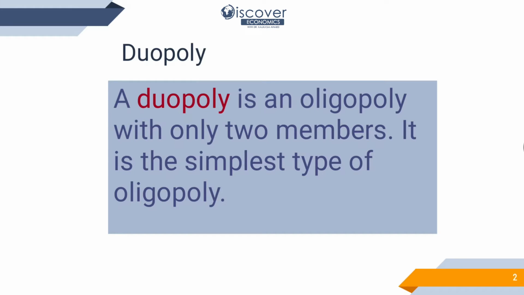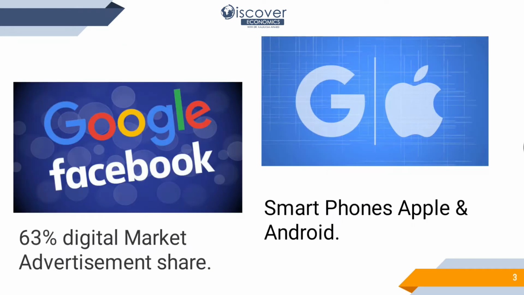But in oligopoly, you could remember that we can have 2 to 20 firms working together for the market share, and they have the complete supplies. But over here, we have just two companies working together. You can take the example of Google and Facebook, when they had 63% of the digital advertisement market share. This is the data of 2019. Along the same lines, you can take the example of smartphones, Apple and Android. They are forming a duopoly because they have the lion's share.